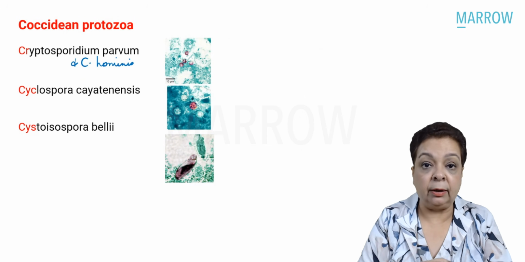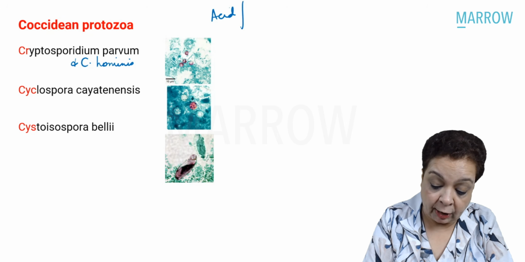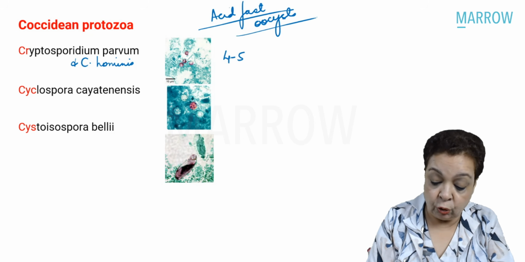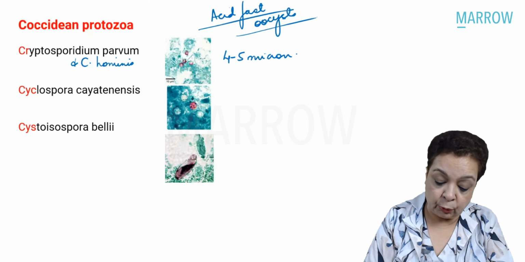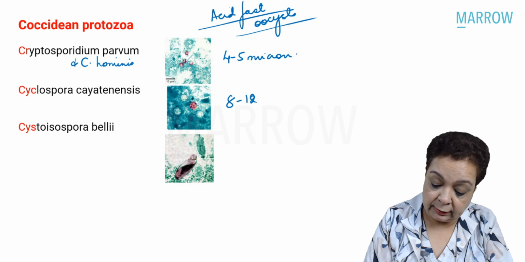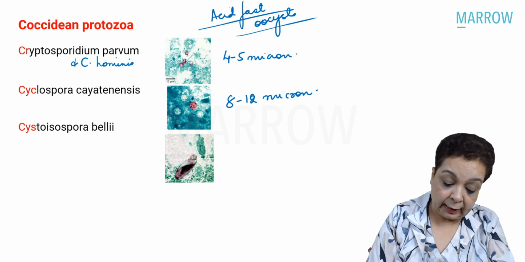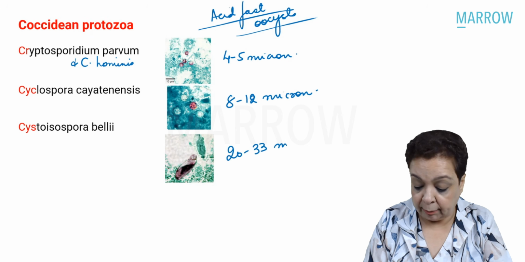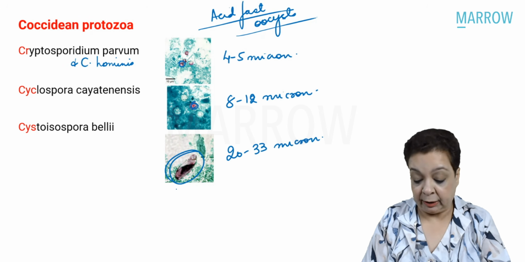Right? So when we see the stool sample, they form acid fast oocysts. The patient passes out acid fast oocysts in the stool. And these are rounded, 4 to 5 microns in size in case of Cryptosporidium. In case of Cyclospora, these are double the size, 4 to 5 microns becomes double, 8 to 12 microns, and Cystoisospora, they become even bigger, 20 to 33 microns. And here it is oval in structure. There it was rounded, here it becomes oval.